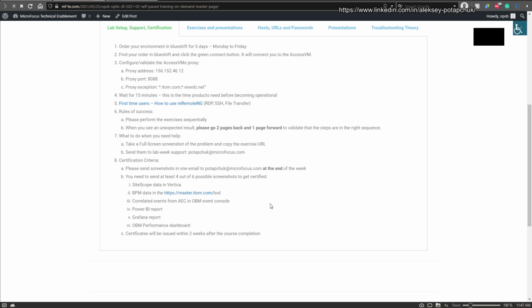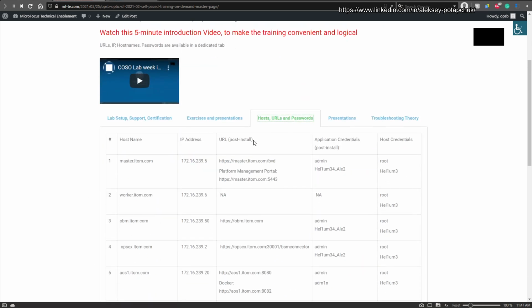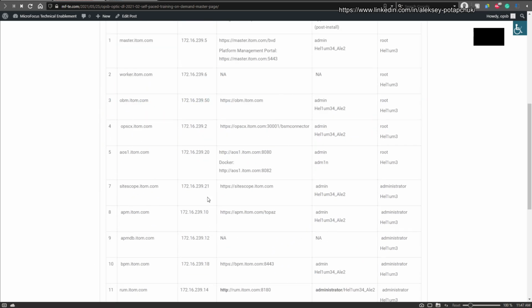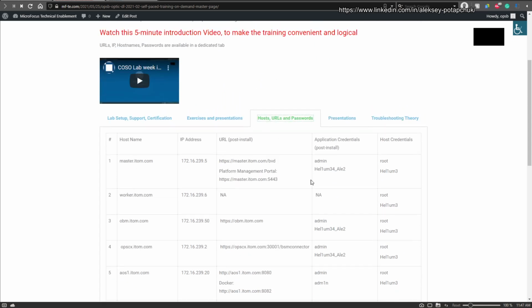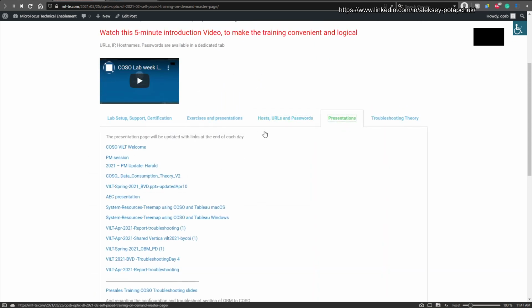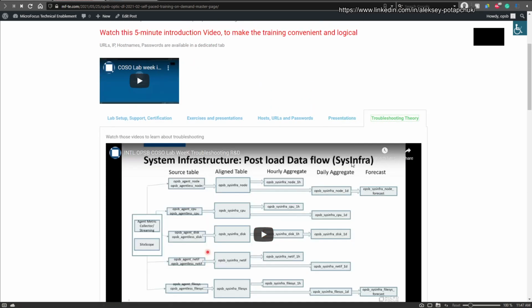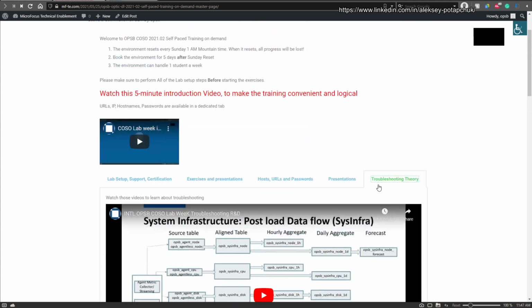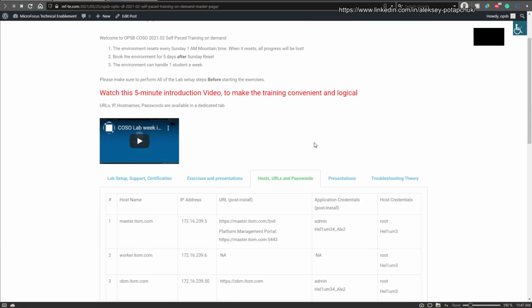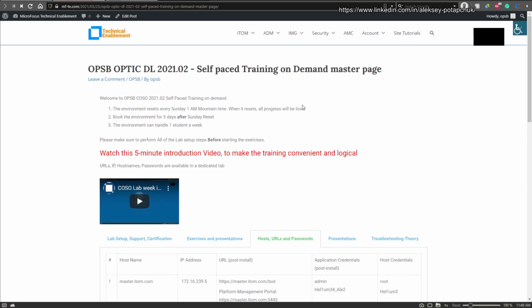When you need to know hosts, URLs, and passwords, they are all listed here in the dedicated tab. The presentations in the videos that you're about to watch are all in the presentations tab, and troubleshooting theory, for example, for this training has a tab of its own with more videos that are really gold if you know how difficult it is to troubleshoot sometimes some of our products. Again, this is an example of Optic DL training, but it applies to any self-paced training published on Blueshift.